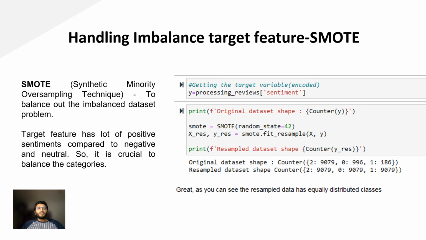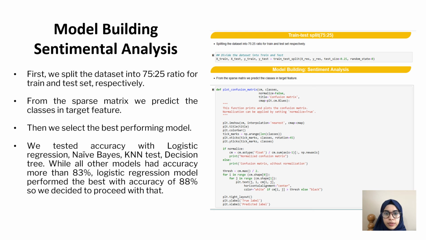Next, we performed SMOTE, the synthetic minority oversampling technique, to balance out the imbalanced dataset problem. It aims to balance class distribution by randomly increasing minority class examples by replicating them. In our dataset, the target feature has a lot of positive sentiments compared to negative and neutral, so it is crucial to balance the categories.